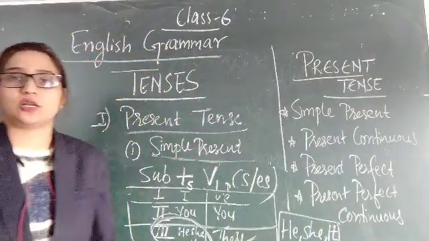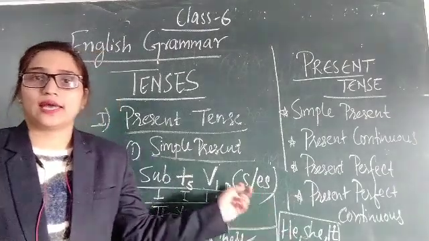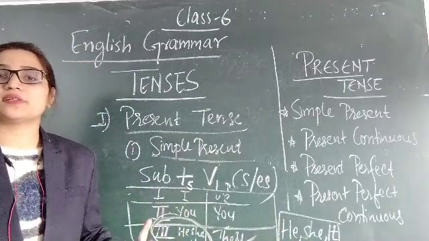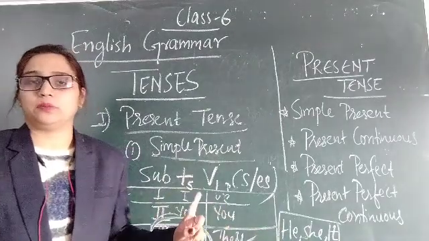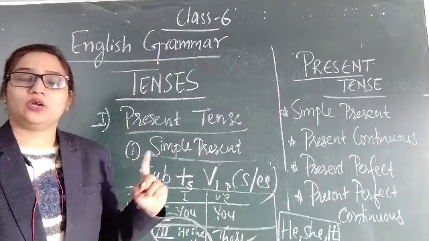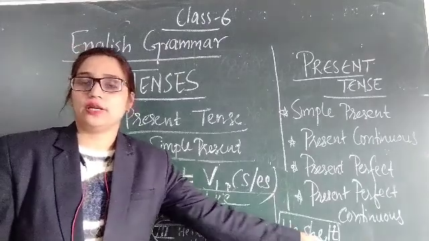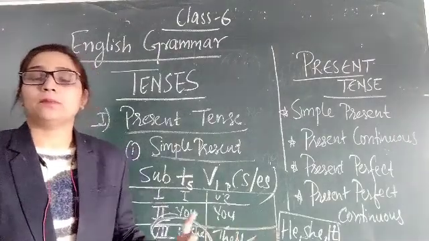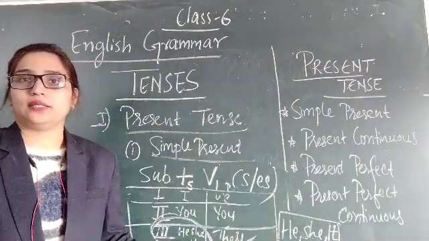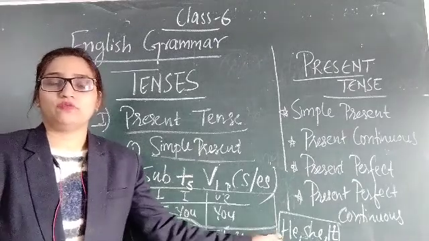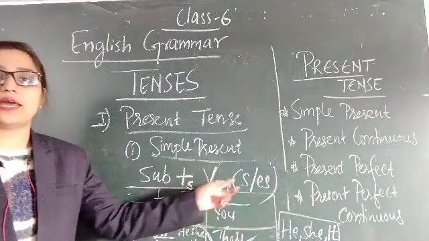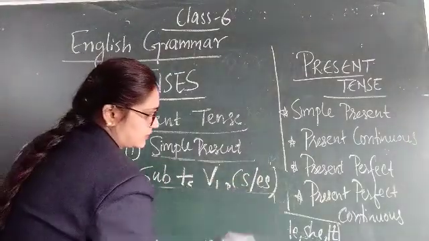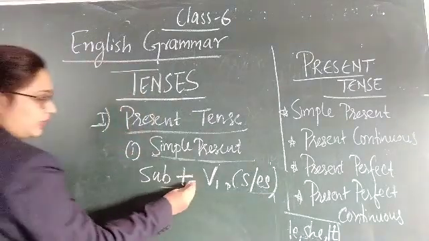With he, she or it, we use S or ES, or with the name of one person, one thing or one animal, that should be one only. With he, she or it, that is third person singular, and with the name of any one person, animal or thing, we use this S or ES with the verb. With examples, it is clearly understood.